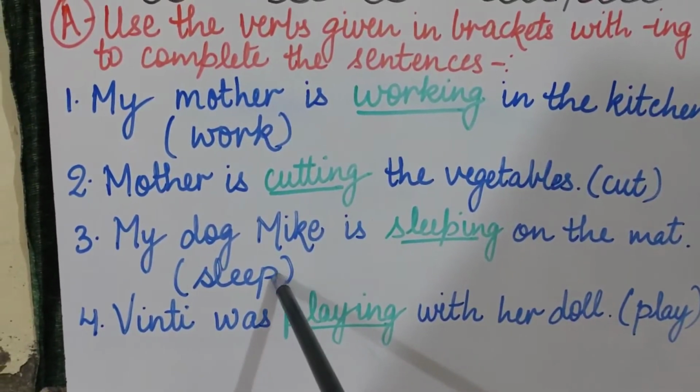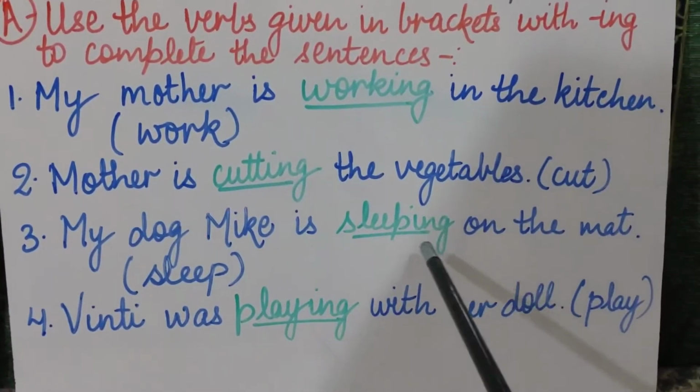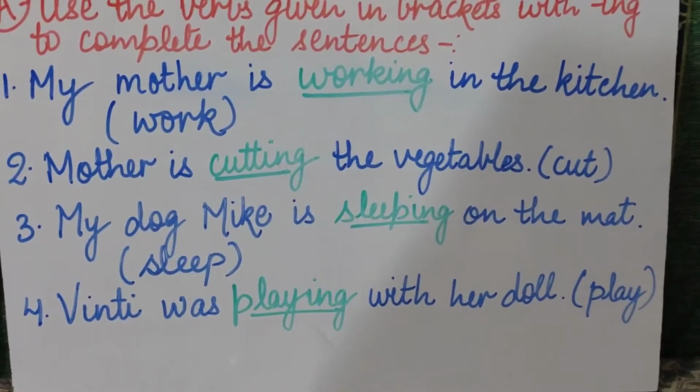Coming to the third sentence, my dog Mike is dash on the mat, and the verb word given in the bracket is sleep. Okay, so my dog Mike is sleeping on the mat, sleeping. Clear to you all?